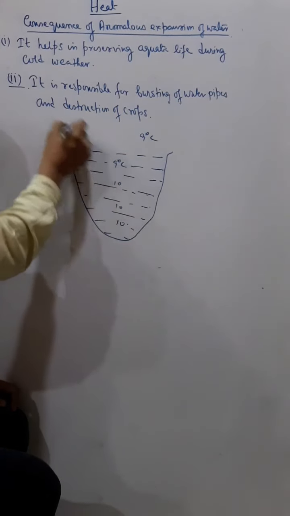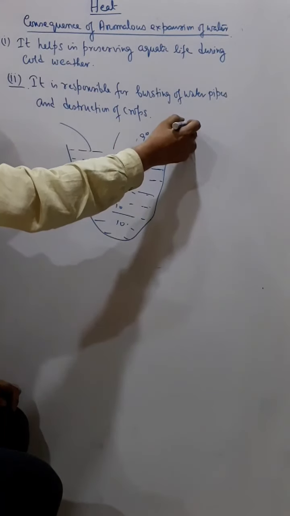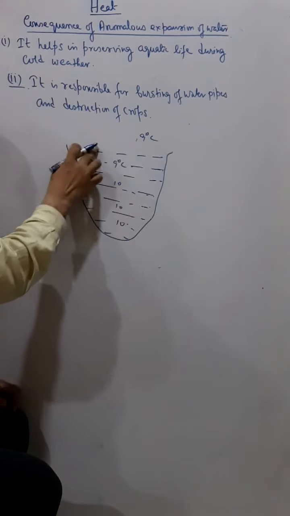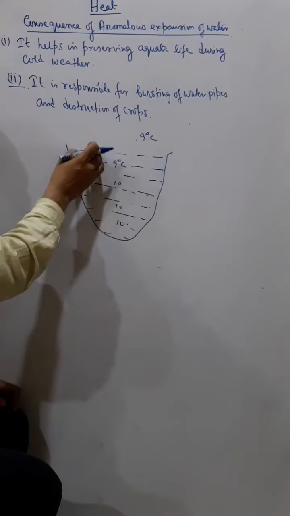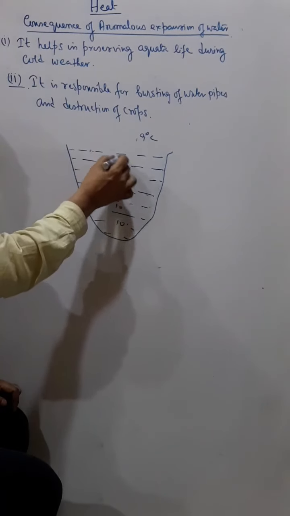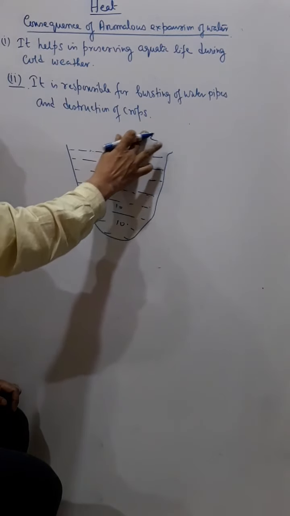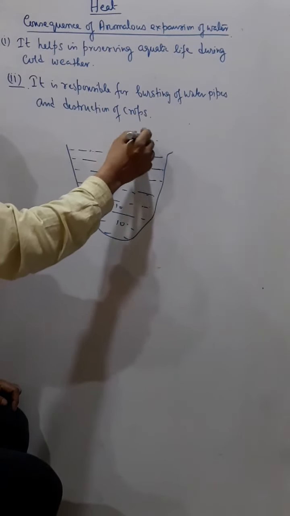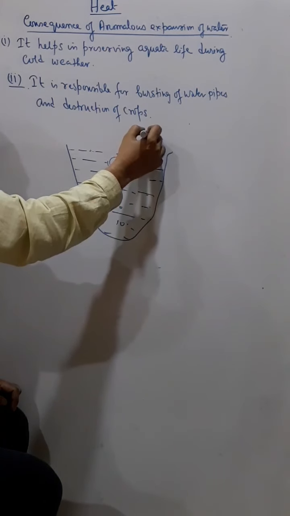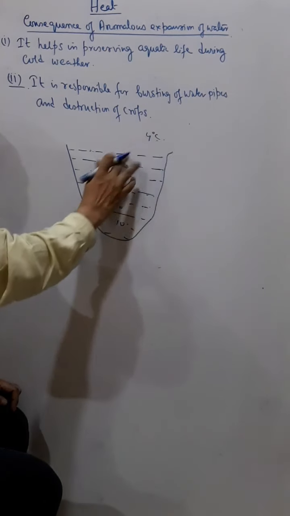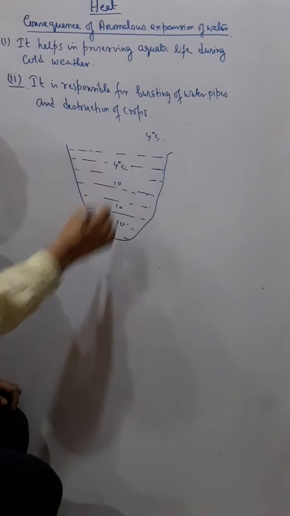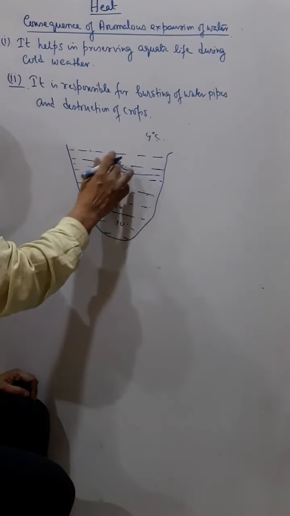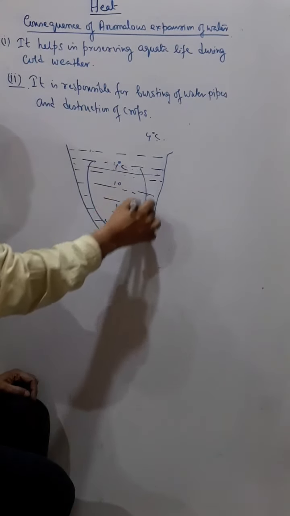Because the surface water radiates heat, loses heat first, the surface water loses temperature along with the surroundings, and the temperature of the water keeps falling. So from 9 degrees to 8, 8 to 7, 7 to 6, 6 to 5, and then as soon as the surrounding temperature becomes 4 degrees Celsius, the surface water also becomes 4 degrees Celsius, and this part of the water sinks down.